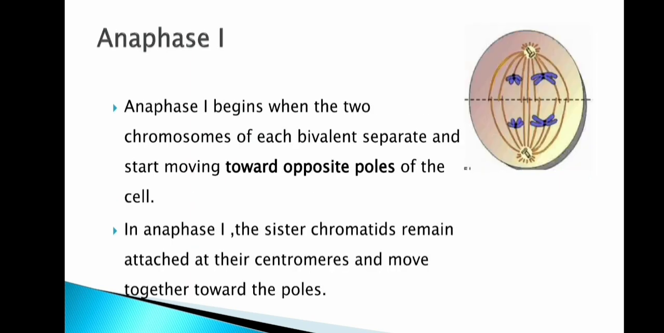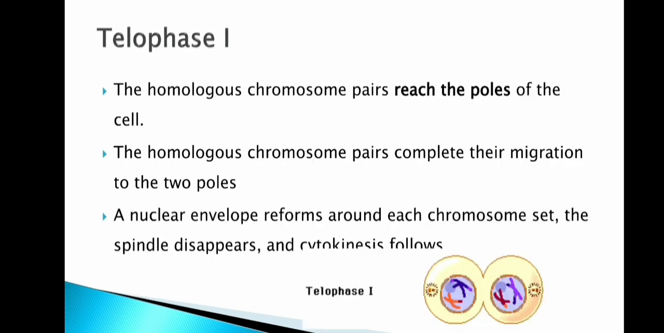Next is anaphase. It begins when the 2 chromosomes of each bivalent separate and start moving towards the opposite poles of the cell. In anaphase, the sister chromatids remain attached at their centromeres and move together toward the poles. Then the next stage is telophase.